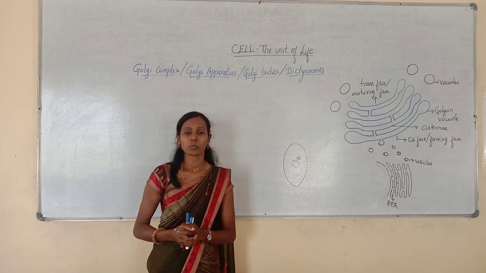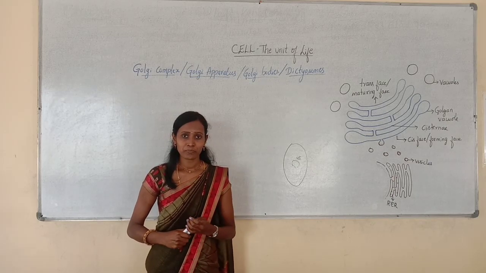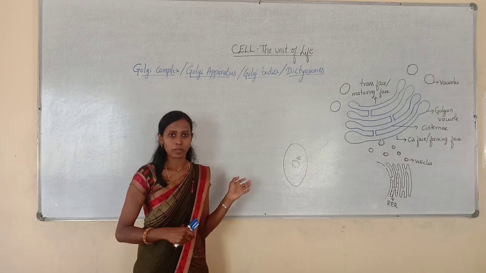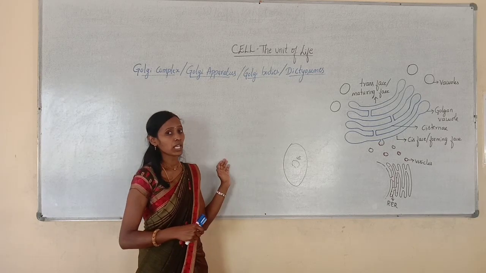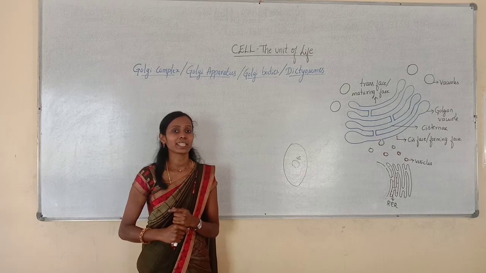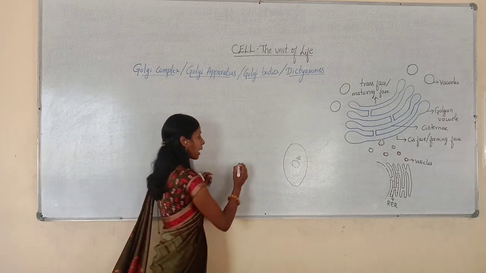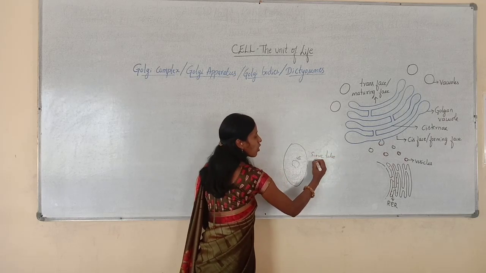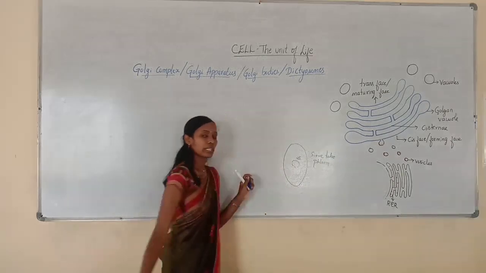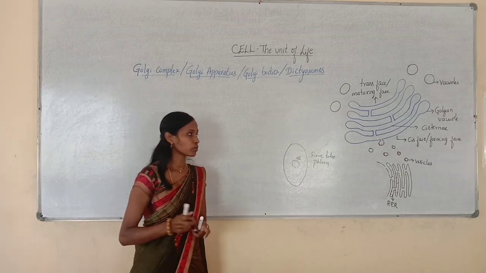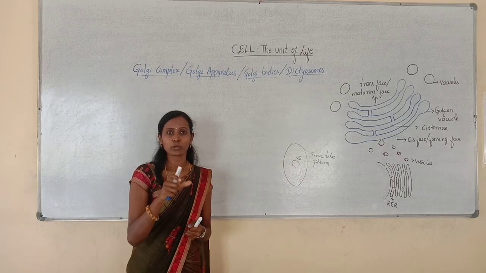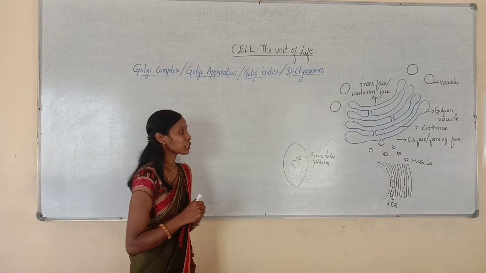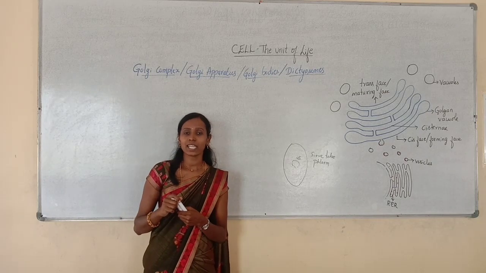But there are some exceptions where the Golgi complex is absent. For example, in mammalian RBC we cannot find the presence of Golgi complex. It is also absent in the sieve elements of phloem, especially in the sieve tubes, and in the sperm cells of bryophytes and pteridophytes.